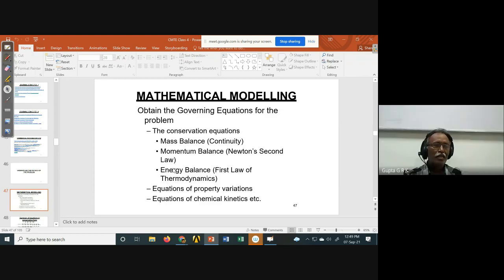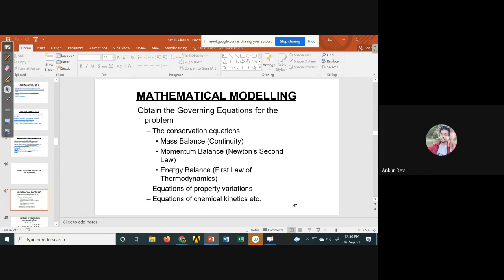Like ANSYS Fluent, we have purchased, and you have access from the college, and you can work on that. MATLAB we have purchased. You can use MATLAB. They are commercial codes. Commercial means they are for purchasing. And when you have a startup company on some fluid dynamics problems, and a package is suitable for your problems, you have to buy that.